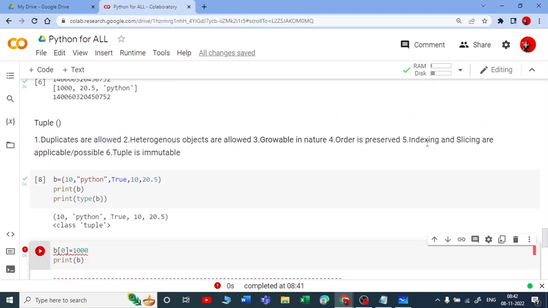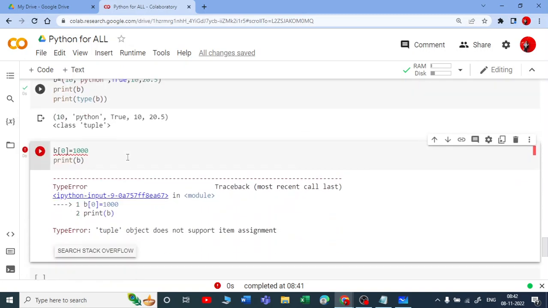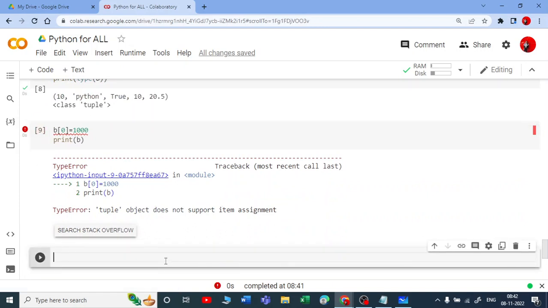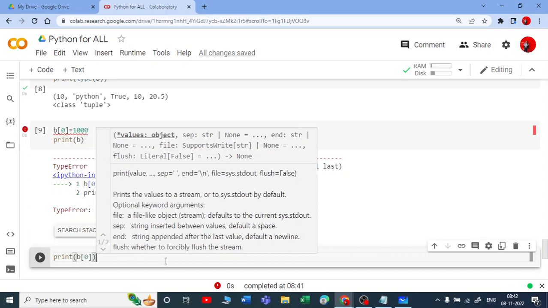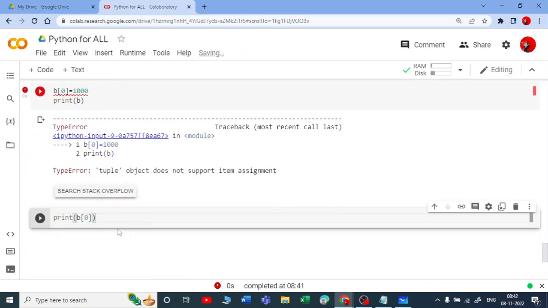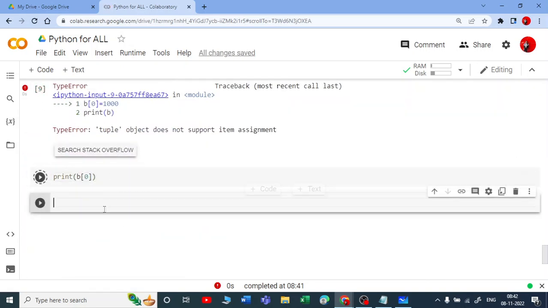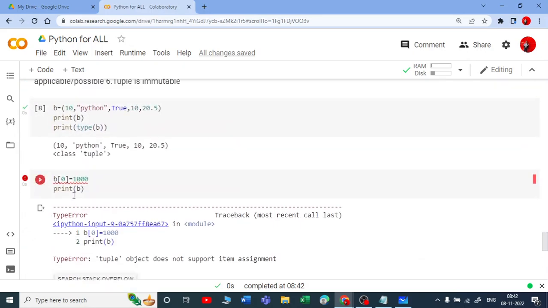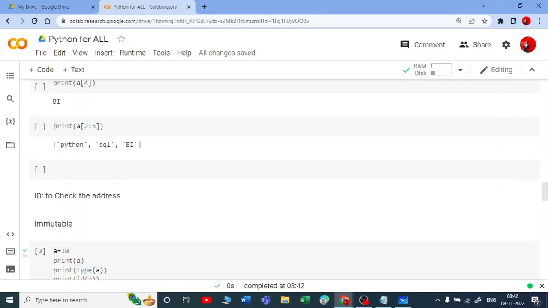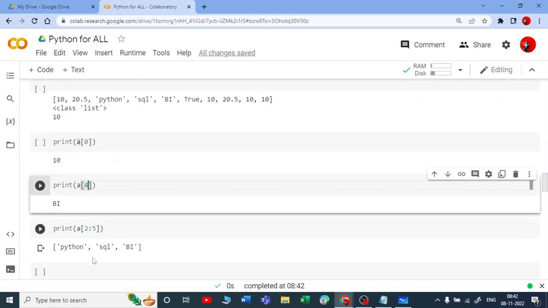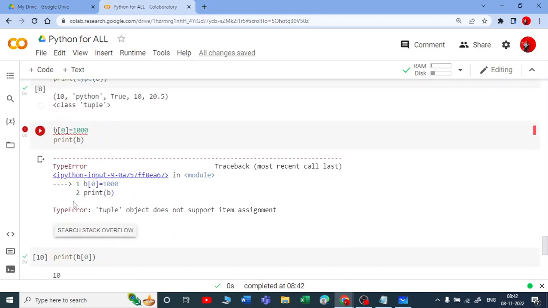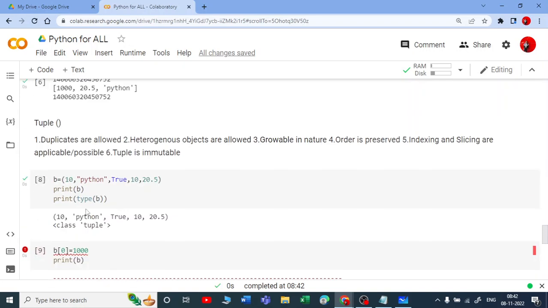But if you ask me whether tuple supports indexing and slicing, yeah, it supports. Let me show you. If I say, hey, can you please pull out b of 0? What is 0? 0 is my first index. I know that it is 10. So can you please print that? Yeah, it is printing. In list also it was printing. Yesterday we have seen in list it was printing, you can see a of 0, a of 4. Slicing is also possible. Okay, but can I change that? No, I cannot change because tuples are immutable.